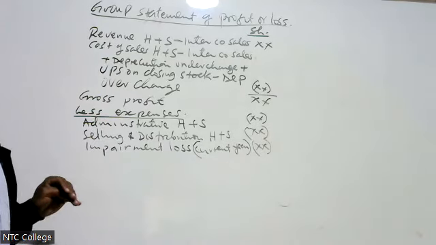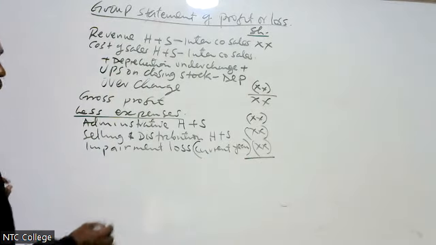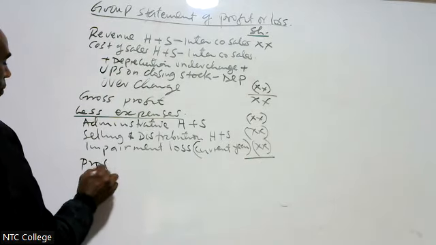Then I get what we call profit from operations.